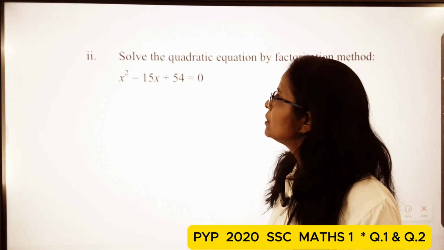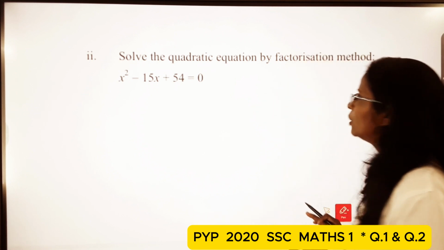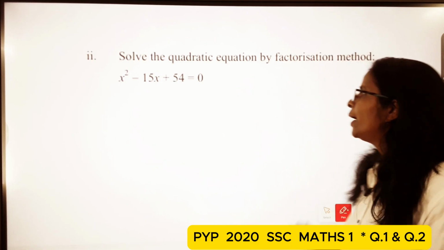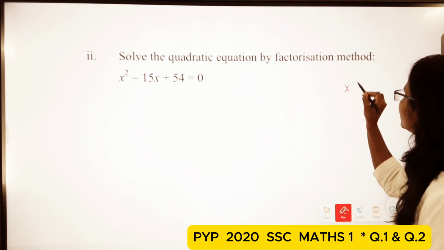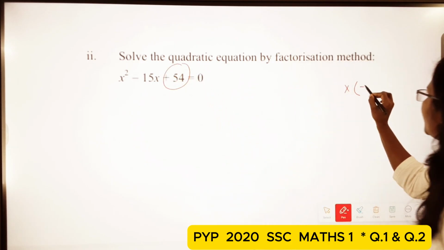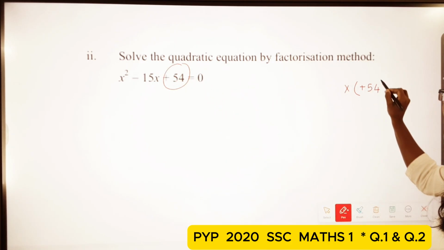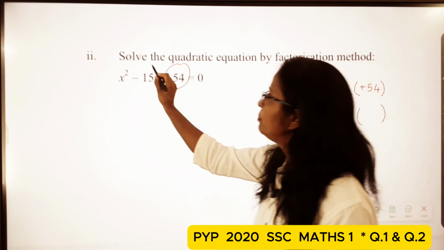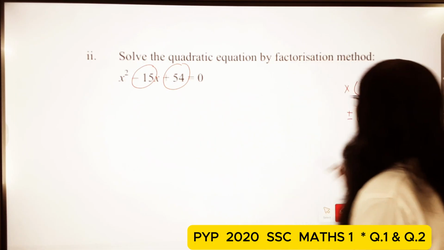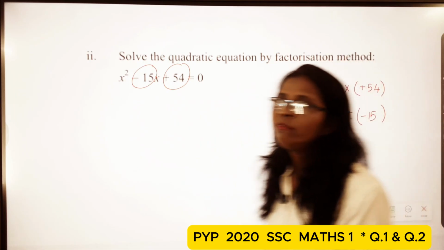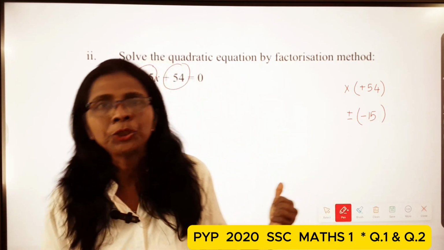That means we want two numbers in such a way that their product will be plus 54 and their sum will be minus 15. So we have to find such two numbers which satisfy this condition.